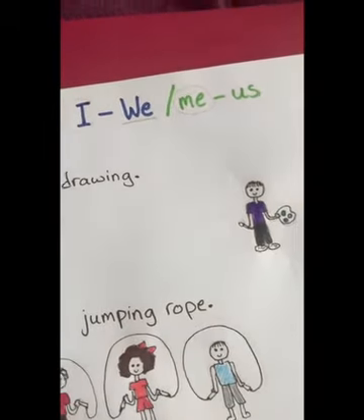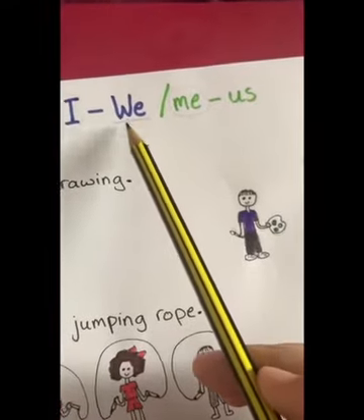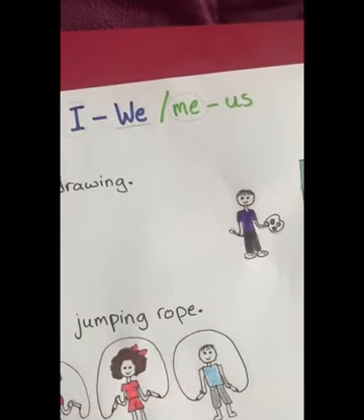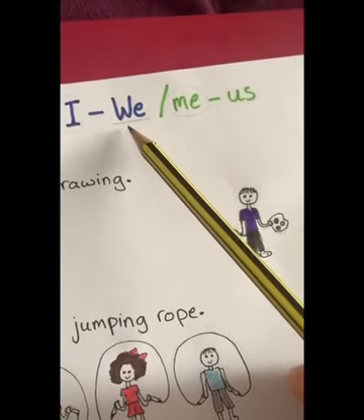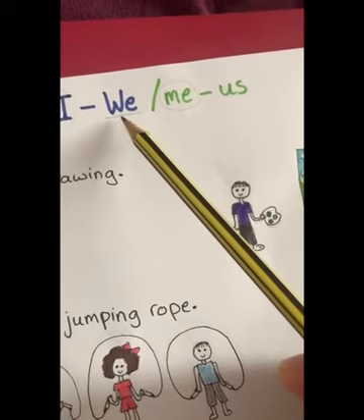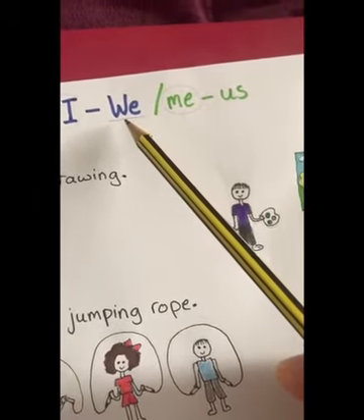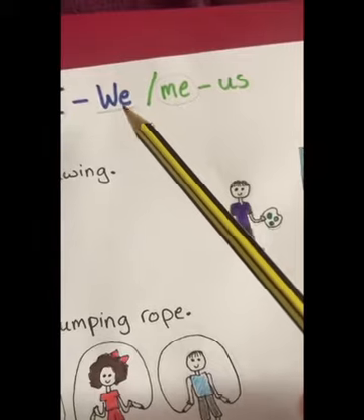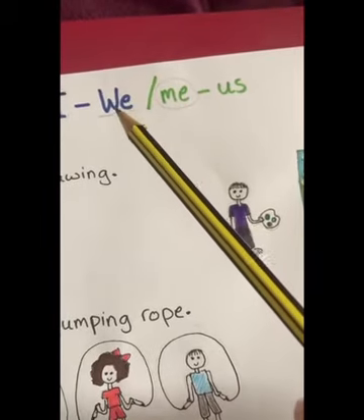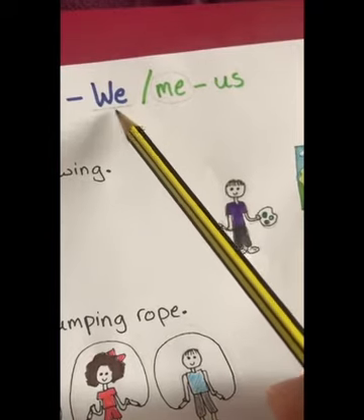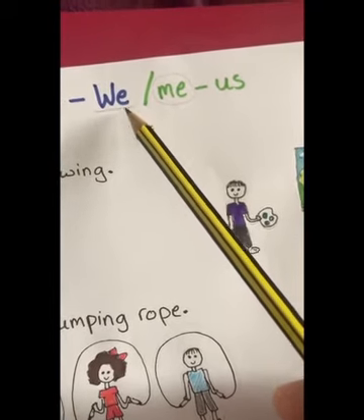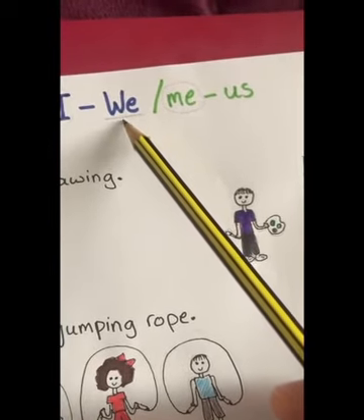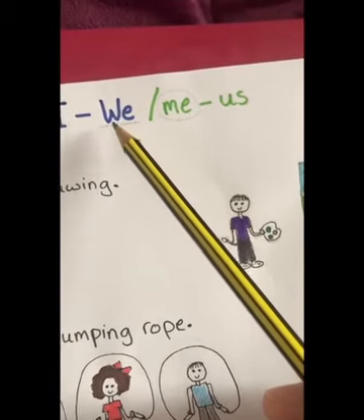But first, let's talk about the pronoun we. We said before that we is used when you are within a group of people, and you are talking about yourself and them together. For example, if you are in your class with your friends, and a teacher comes and asks you, in which grade are you? And you say, we are in grade 2. You mean yourself and the students with you. So you use the pronoun we.